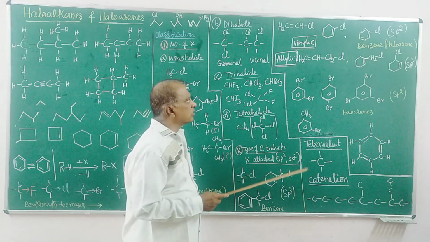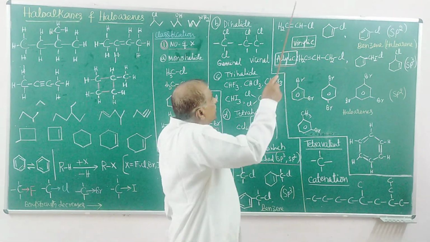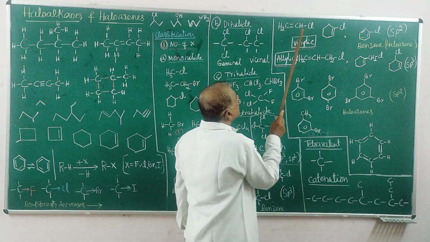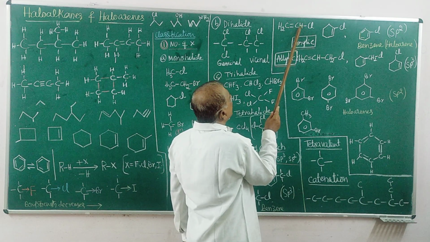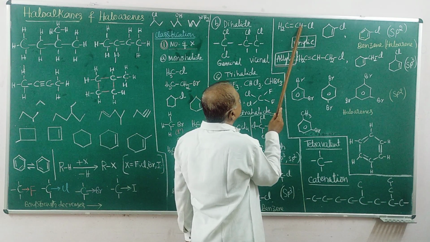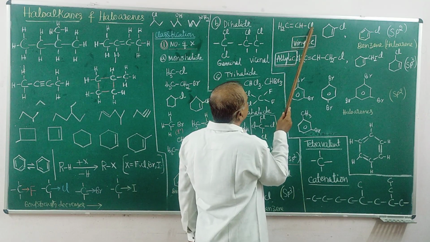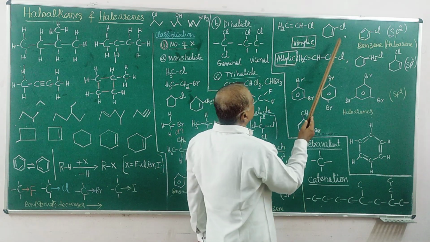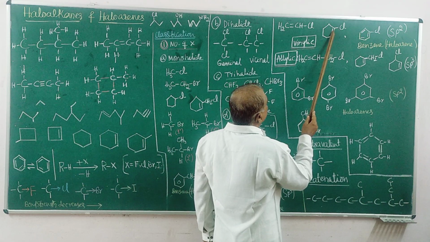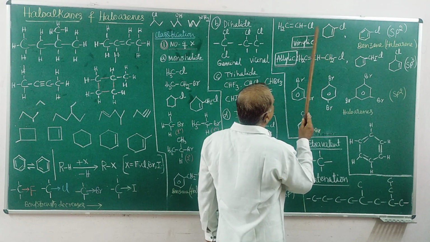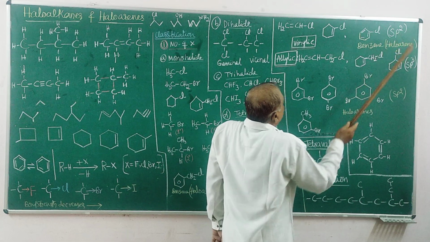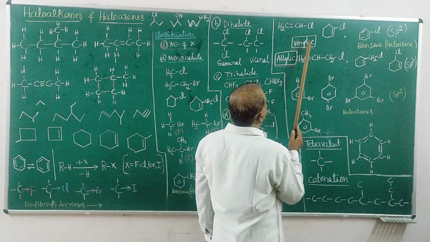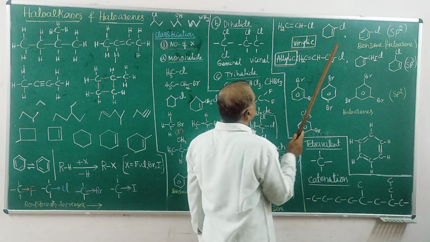What is sp2? Here the halogen atom is connected to a carbon which is sp2. A carbon with a double bond means sp2 hybridized, and this halogen is connected to this carbon. It is sp2. This is a different halogen. Here also, the halogen is connected to a carbon with a double bond, the same as sp2. These compounds are called vinylic. It is a vinyl group. Vinylic